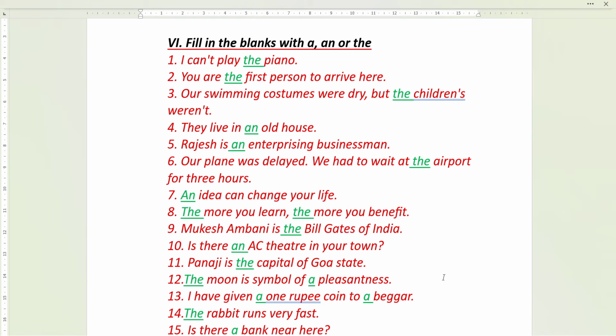You are the first, because first is a superlative degree, or you can also say an ordinal number. You are the first person to arrive here. Our swimming costumes were dry, but the children's weren't. Okay, so here the children's, children is already plural, so you can't use a or an. So definitely you must use the only.